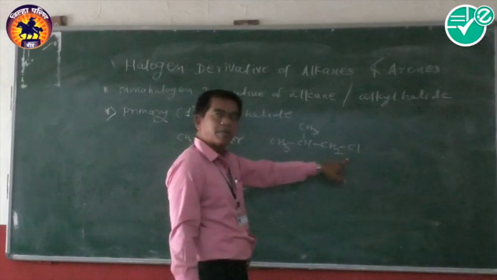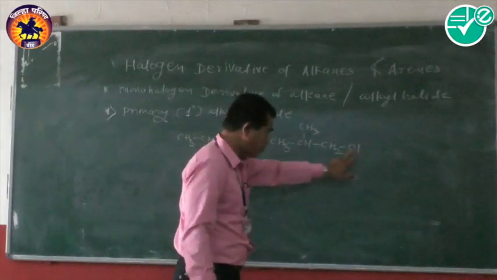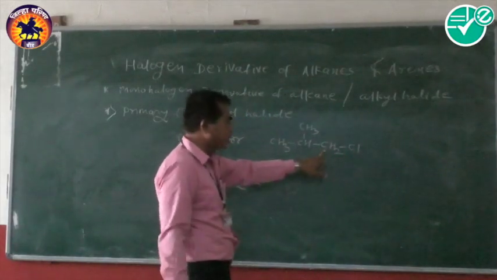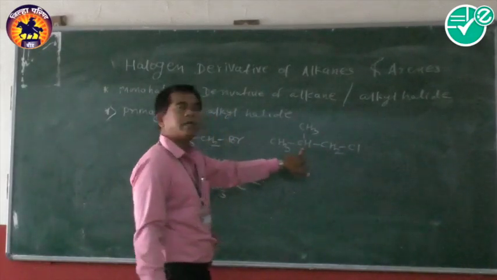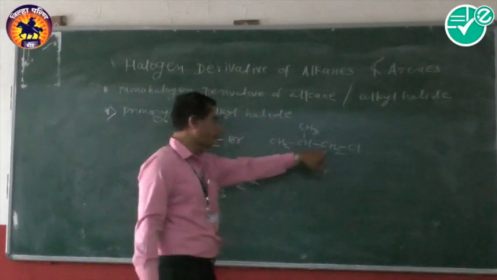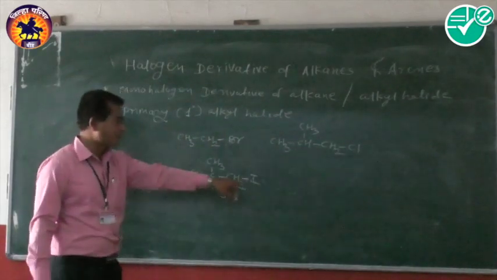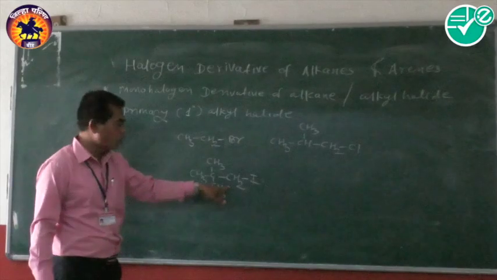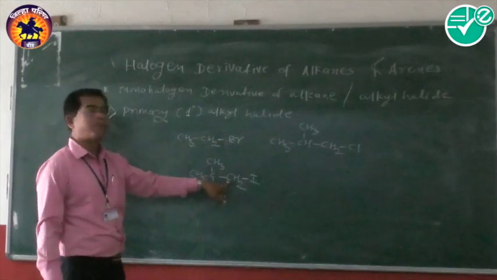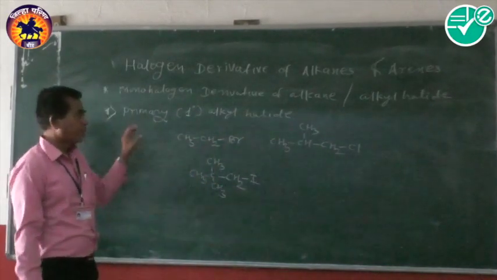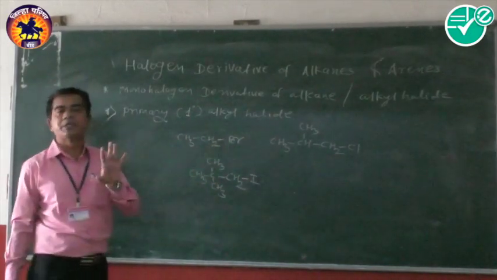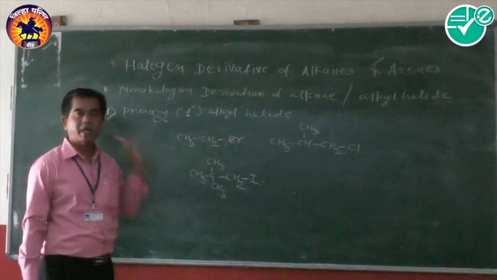Like this, in this example also, the chlorine atom is attached to a carbon atom which is primary, because it is directly attached to only one carbon atom. Here also the iodine atom is attached to a primary carbon atom. So all these examples represent primary alkyls, because the halogen-containing carbon is primary.